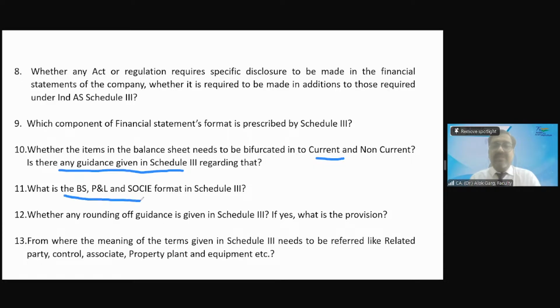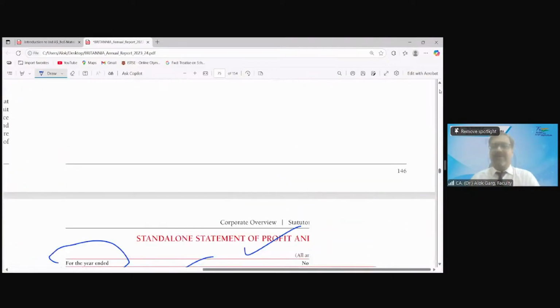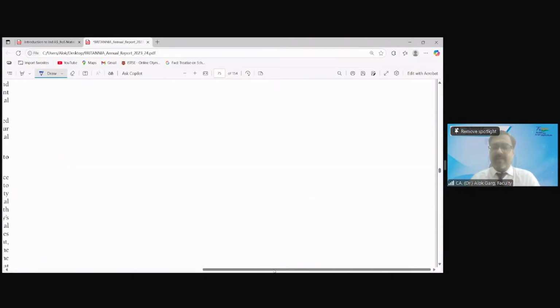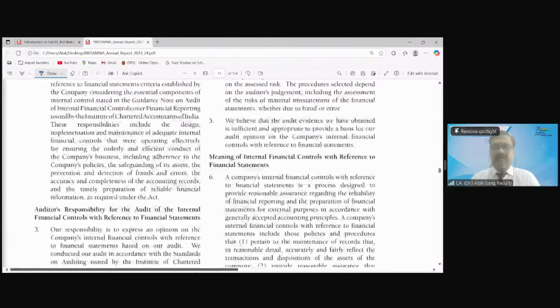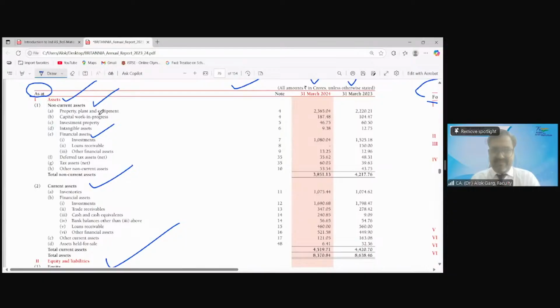What is the balance sheet, P&L and statement of changes in equity format in Schedule 3? Have I shown you the format with the real life example? I just showed you, should I show it again? Yes, sir, Britannia. So this is the format. Let me show you the Britannia one again. So what is the format? Your balance sheet format starts with assets.